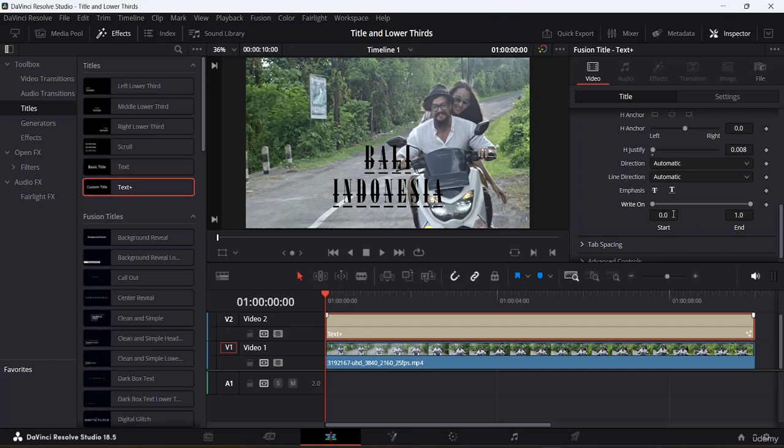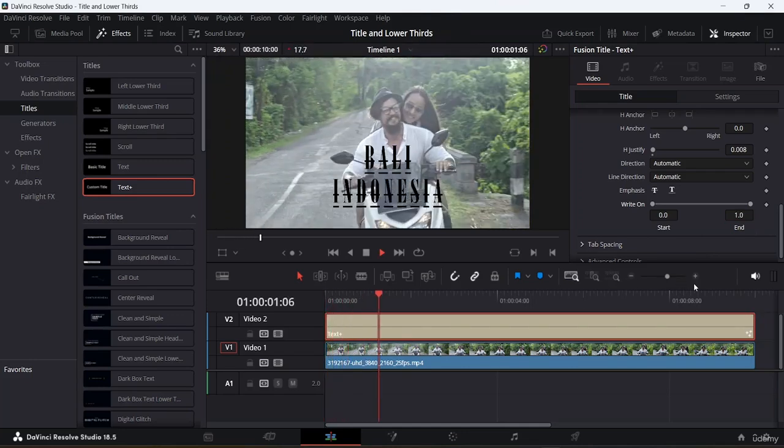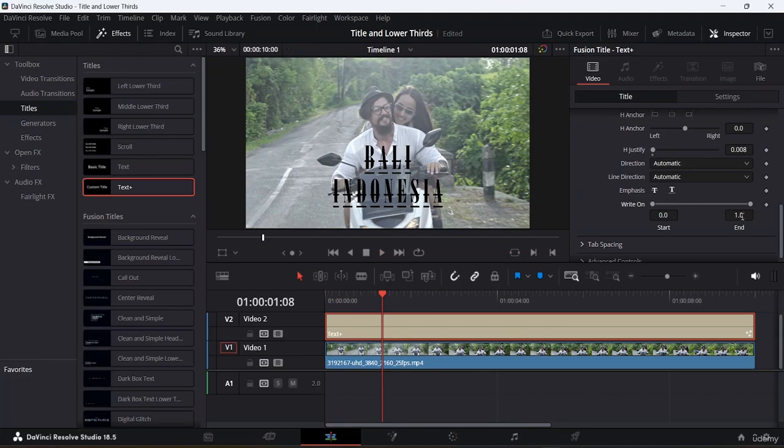Okay, and here this is the write-on effect, if you do want to put it as the write-on effect, and this is also known as the typewriter effect over here. Okay, so if you do want to select at what point you want it to start, at what point you want it to end, you can come here, and let's say if I just choose this one as 2, okay, I can come here, and let's say if I just play this thing up, okay, here you guys will be able to see the difference as well.